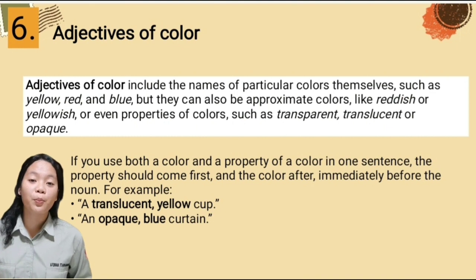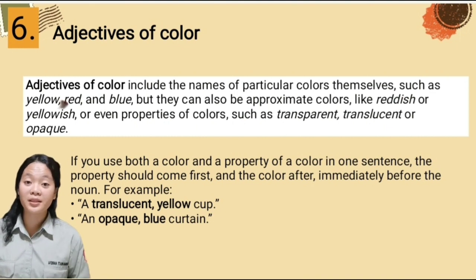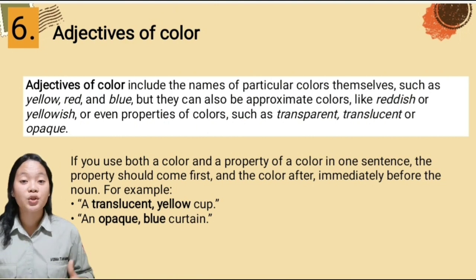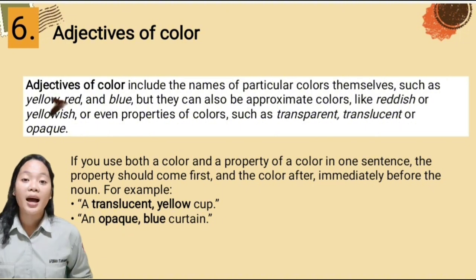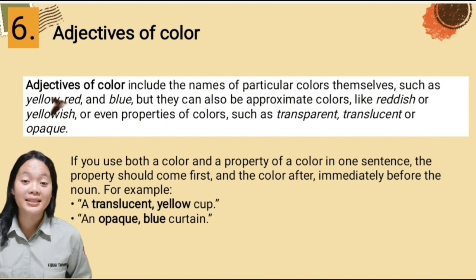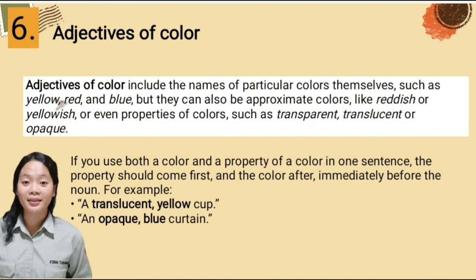If we use both a color and a property of color in one sentence, the property should come first and the color after, immediately before the noun. For example, a translucent yellow cup. The second example is an opaque blue curtain.